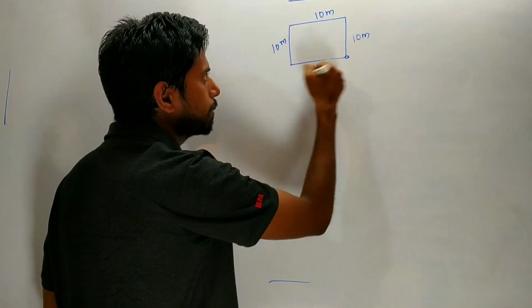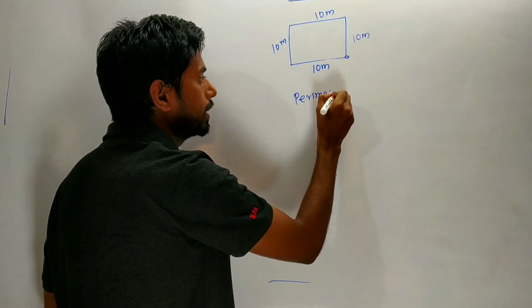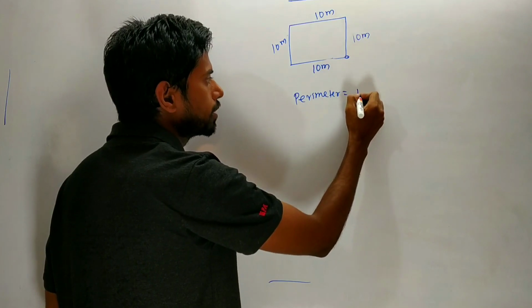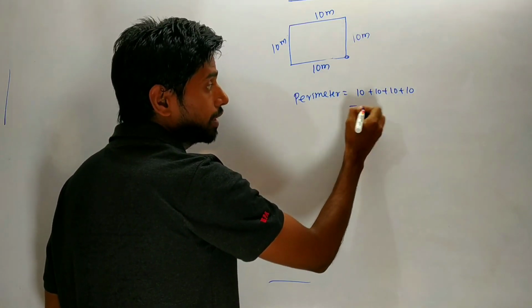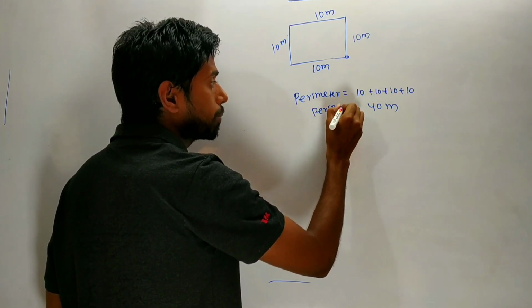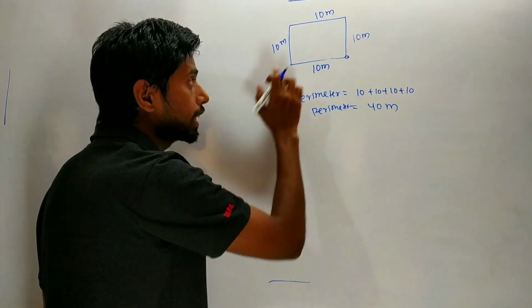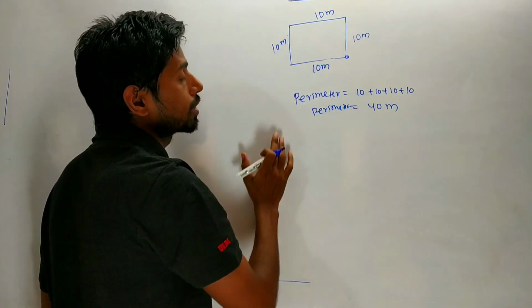Then what is the perimeter of this square field? Perimeter is the sum of all sides. So 10 plus 10 plus 10 plus 10. So the perimeter is 40 meter. Now it is given the farmer takes 40 seconds in one complete revolution around this square field.